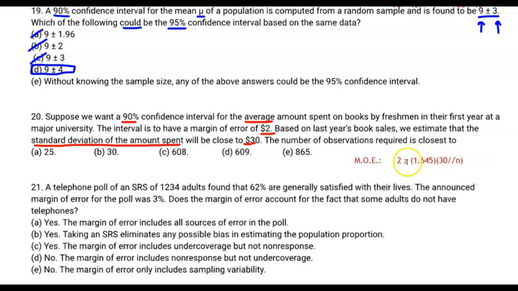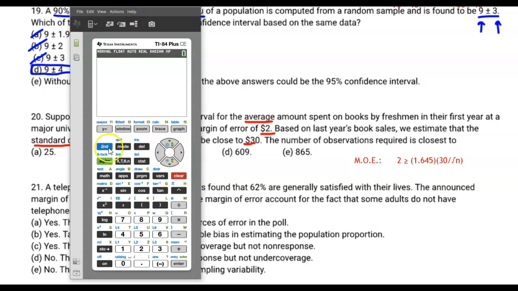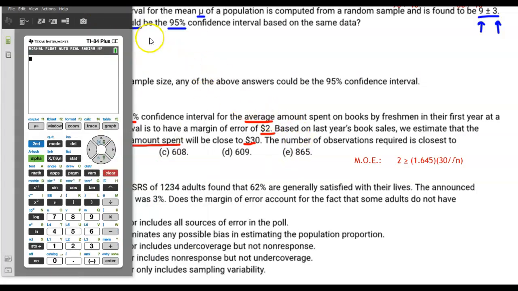So let's substitute some numbers into that margin of error calculator. We know that the margin of error is going to be 1.645, that's the critical value, times 30 divided by radical n. That is the standard error. How'd I get 1.645? Easy. I know that I'm working with means. So what I'm going to try to do is use t.